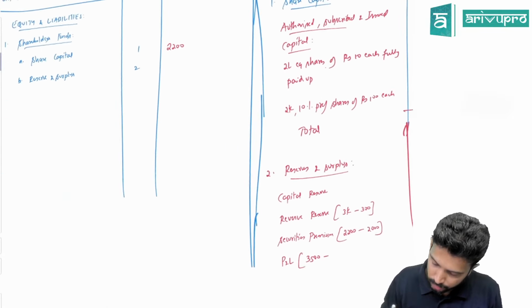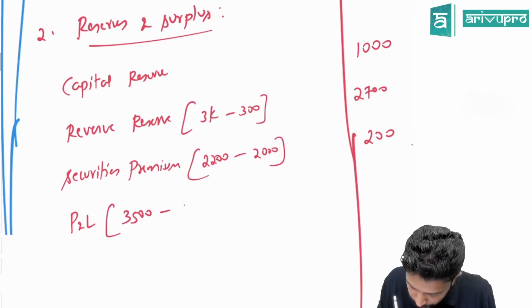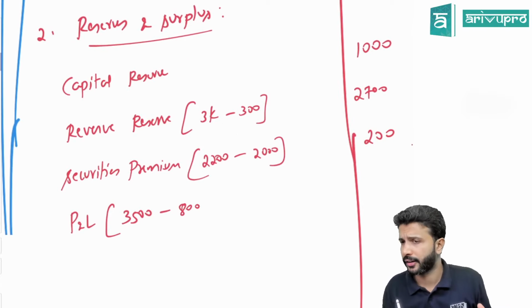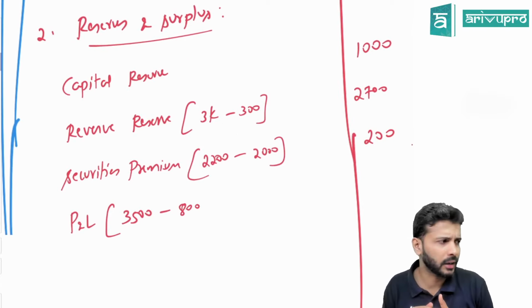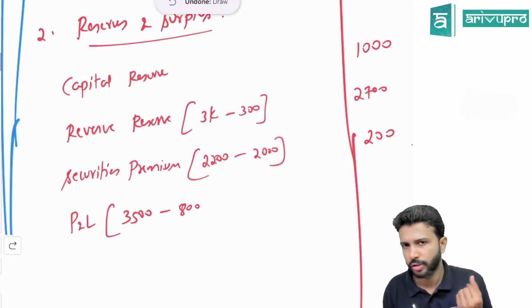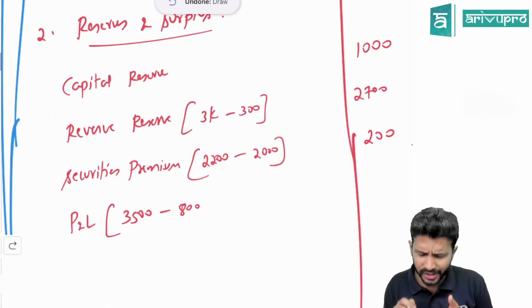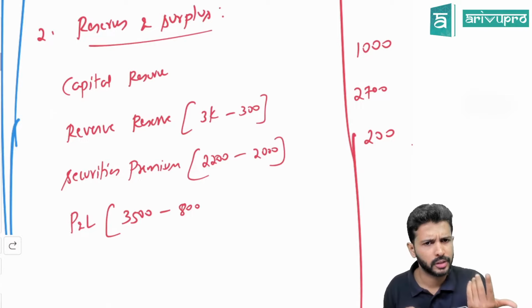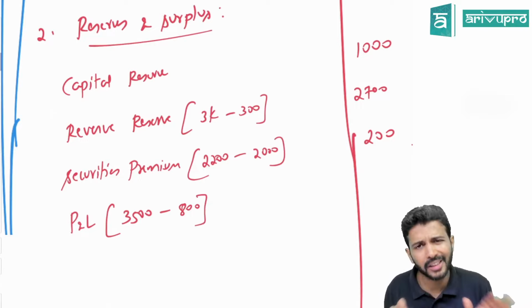Okay, your investment, you have sold it at a loss of 800. So your P&L balance will reduce by 800. You had a premium on buyback, but did you adjust premium on buyback with P&L or securities premium? So that was not there. Did you create CRR from P&L or revenue reserve? Revenue reserve. That means P&L balance will reduce only by 800. So 3500 minus 800, 2700 is your P&L. That's all.